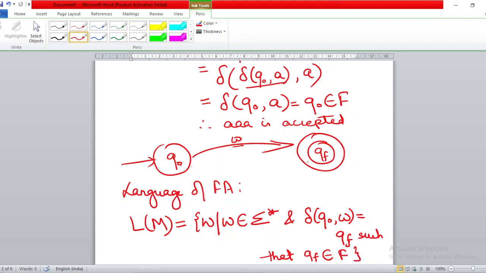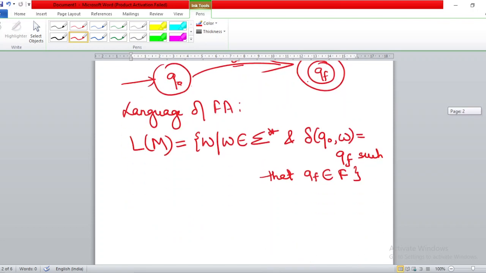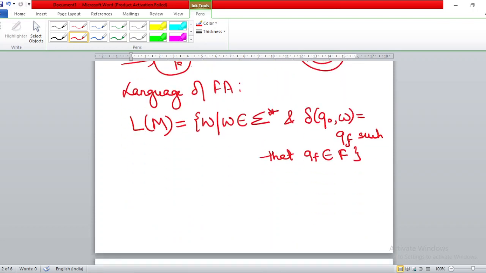If by scanning the entire string you are able to reach any one of the final states, and if there is more than one final state, reaching any one final state means that particular string will be accepted.